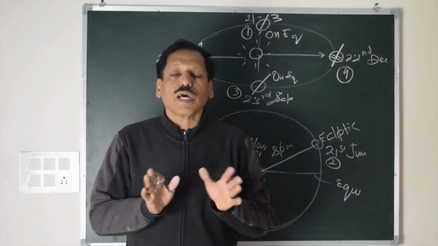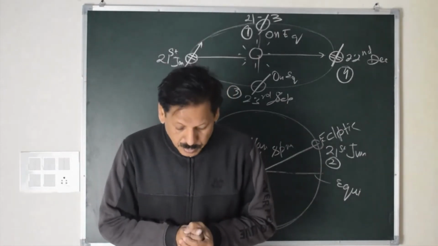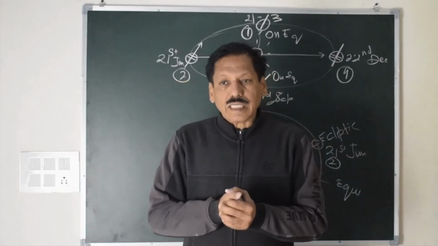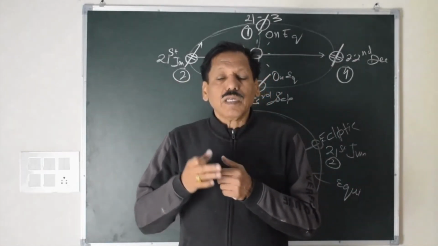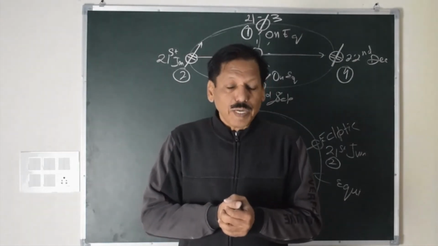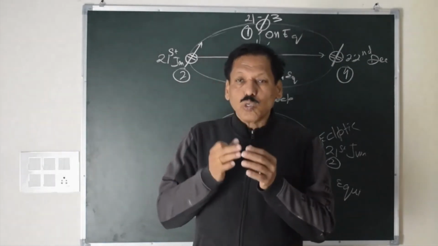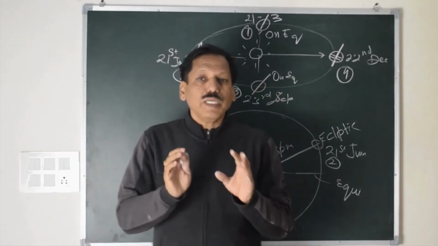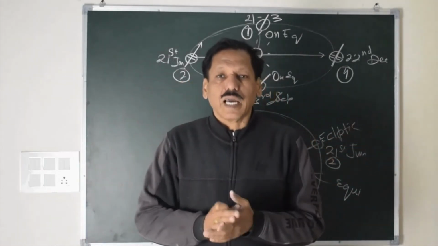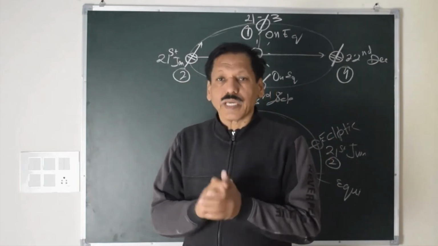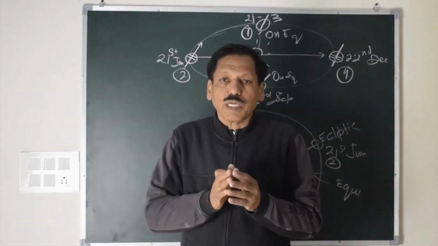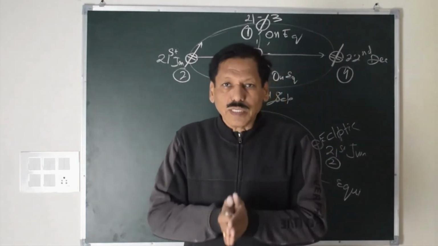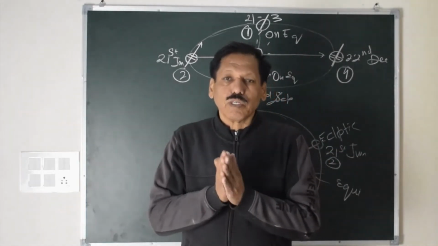The reason for that is equation of time. What is equation of time? Equation of time is the time interval or angle interval between the true sun and the mean sun. True sun is what you see in the sky, and mean sun is what you don't see in the sky and you have only imagined. There is no third sun. You don't have to worry about dynamic sun, real sun, apparent sun, etc. There are only two suns, and the interval between them is equation of time.